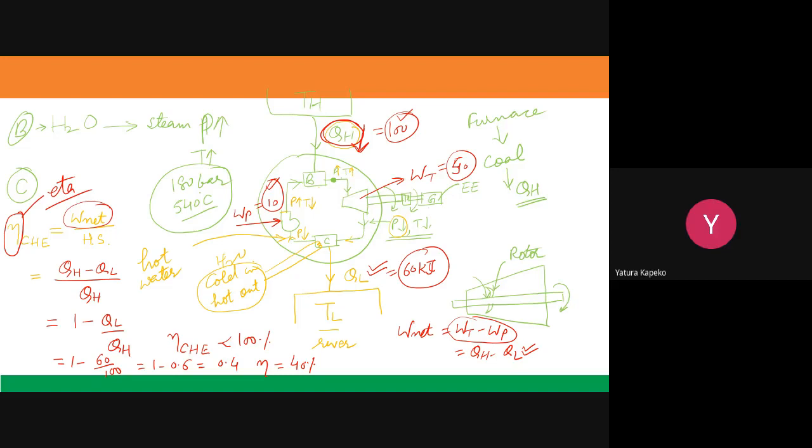Yes, sir. See, once again, I will tell you, efficiency is given by output divided by input. So what is the output of this cyclic heat engine? That is the net work. And what is the input? What is the form of the energy that we are supplying? That is, we are supplying the heat, QH. So this is the formula for the efficiency.